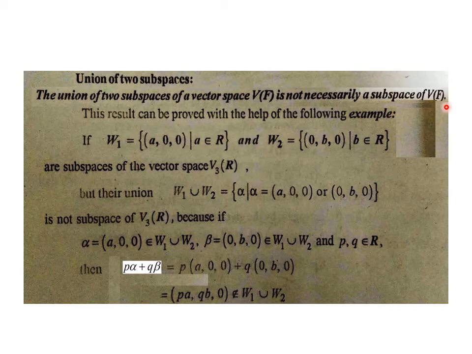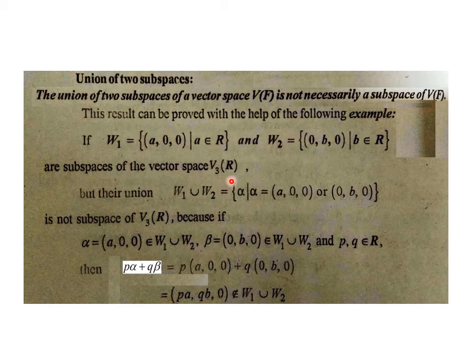meaning the union may be a subspace of the vector space or may not be. And we are discussing one very important practical part of it. One example is taken using which we will show that the union of two separate subspaces will not be a subspace of the vector space, for which we are taking W1 and W2 as two sets of triplets defined as W1 = {(a,0,0) where a belongs to R} and W2 = {(0,b,0) where b belongs to R}. And it is easy to prove that these two are subspaces of the vector space V3(R).